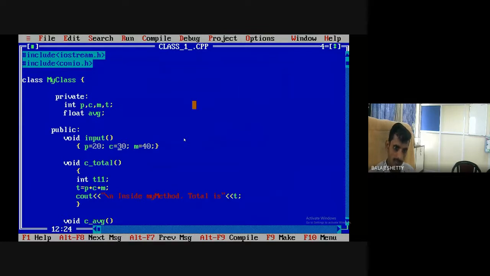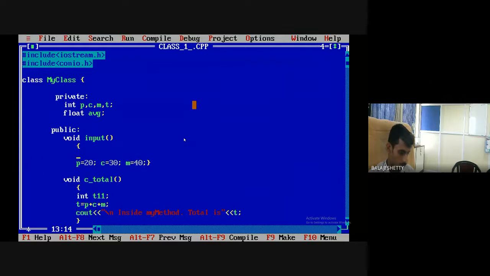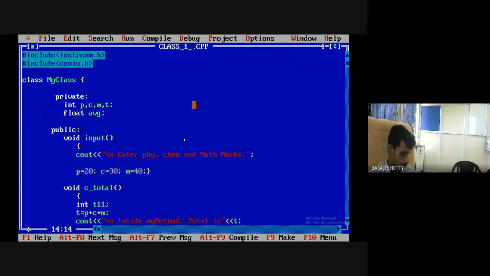And here simply write down cout, enter physics, chemistry and math marks, then cin physics, chemistry, math.